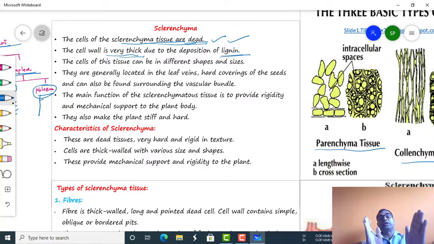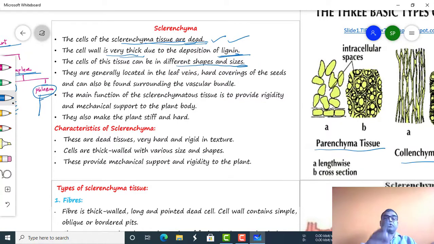As you know, there are primary cell wall, secondary cell wall, tertiary cell wall. So in sclerenchyma, the secondary cell wall is present in the form of the chemical lignin. The cells of this tissue can be of different shapes and sizes.